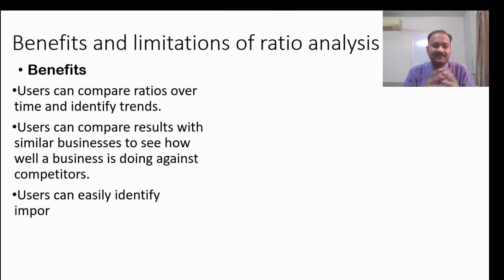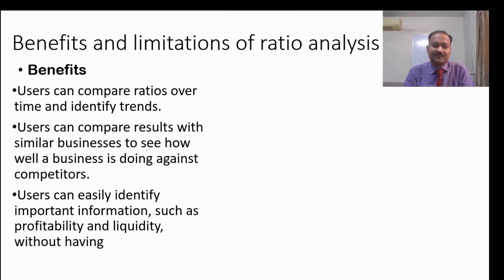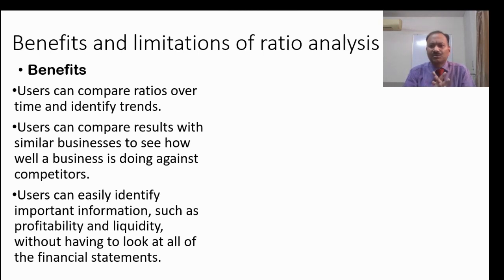The user can also easily identify important information such as profitability and liquidity without having to look at all the financial statements. You're not supposed to read the whole profit and loss account or income statement or position statement. No need. If you read these ratios, gross profit ratio, net profit ratio, liquidity ratios, current ratio and quick ratio, you will get a fair idea. There is no need to spend time looking here and there through all the financial statements.